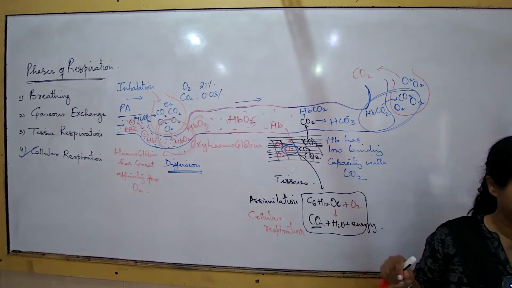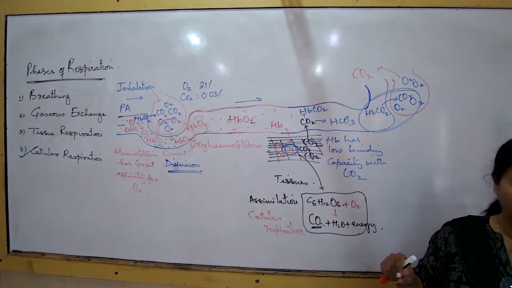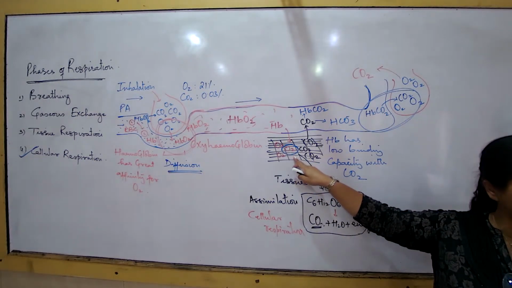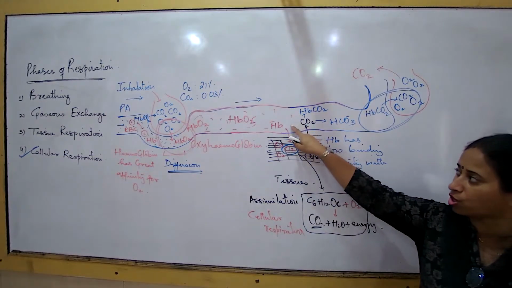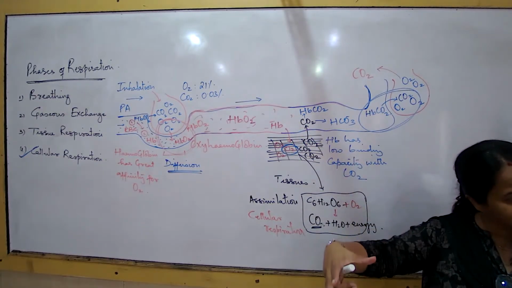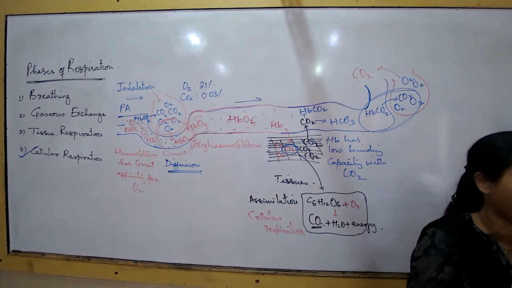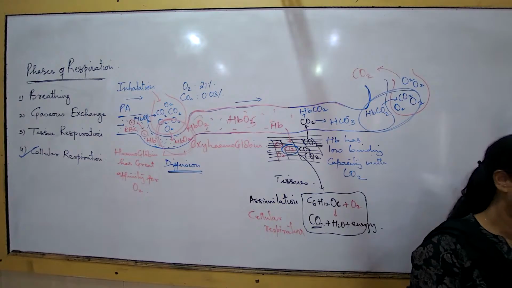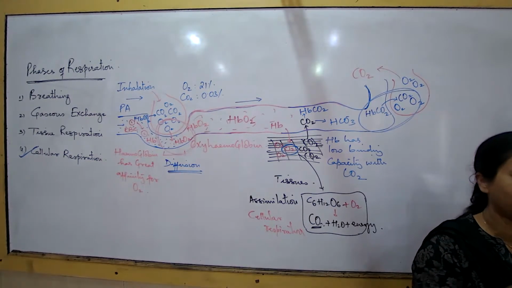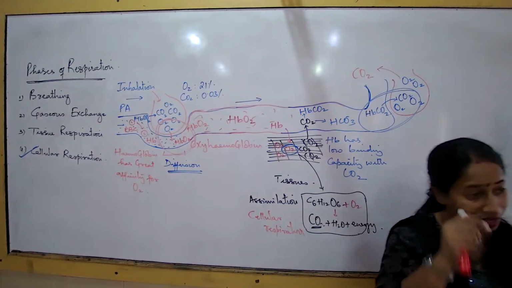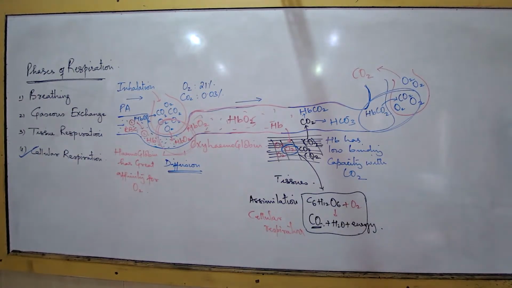Yeah, but after tissue respiration, like how cellular respiration? No, tissue respiration means tissue is a group of cells. So now I'm saying that the oxygen moving towards the tissue has 100 cells. So oxygen will go inside every cell, and every cell is showing that process of breakdown of the glucose. Tissue, when I talk about the wall of the stomach, may have 1000 cells. So in every single one of the 1000 cells oxygen will enter, glucose will break down, carbon dioxide will be released. So overall, carbon dioxide concentration in tissues is higher than in blood vessels. Am I clear? Did you understand?